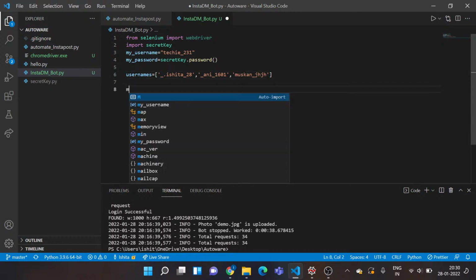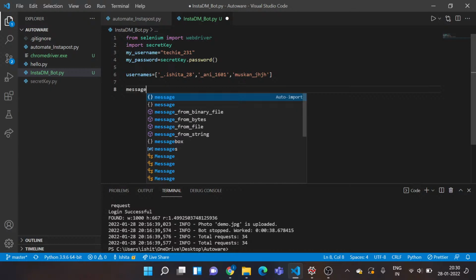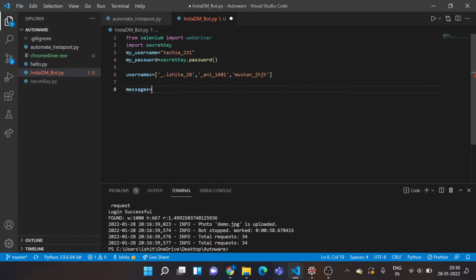Now I need my variable for messages. And what message should I say? Okay, so my, hey, my new post is up on Instagram. Do check it out. Okay, so I've actually composed my draft, that message I'll be sending.